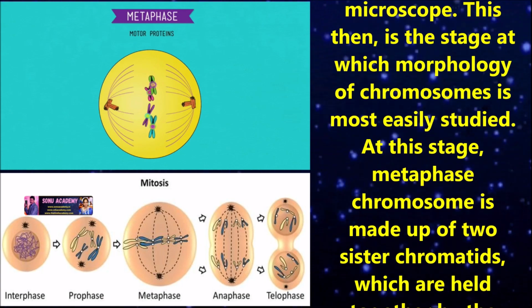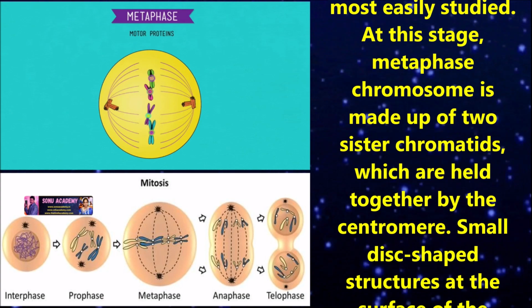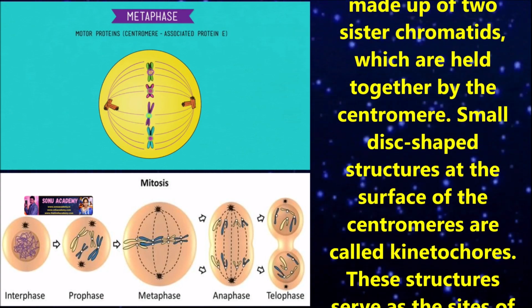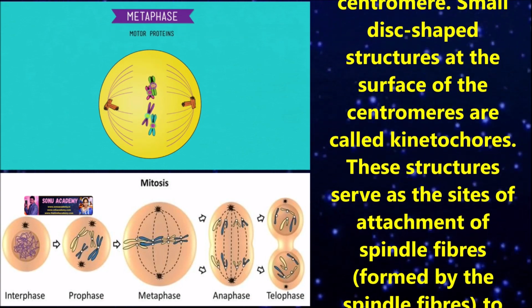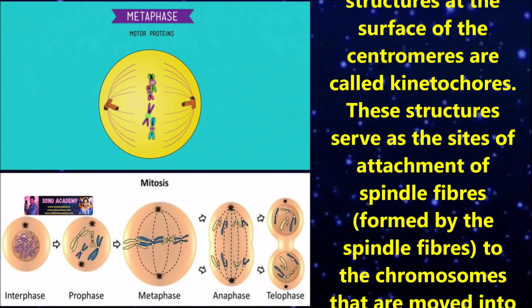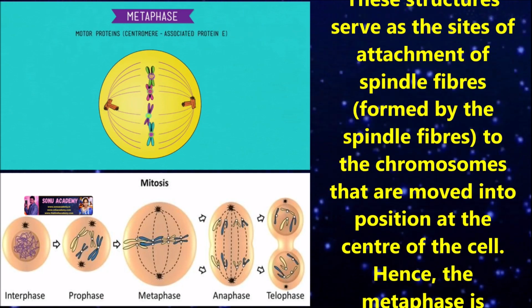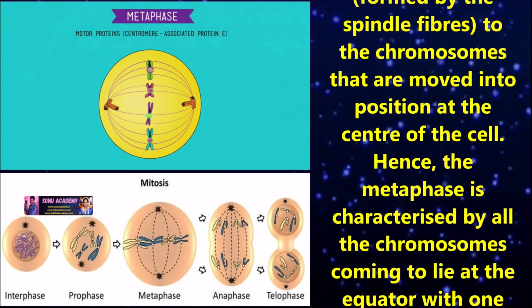At this stage, a metaphase chromosome is made up of two sister chromatids which are held together by the centromere. Small disc-shaped structures at the surface of centromeres are called kinetochores. These structures serve as the sites of attachment of spindle fibers to the chromosomes that are moved into position at the center of the cell.